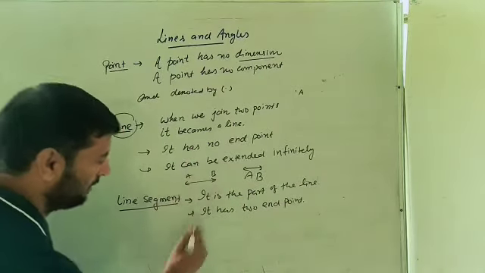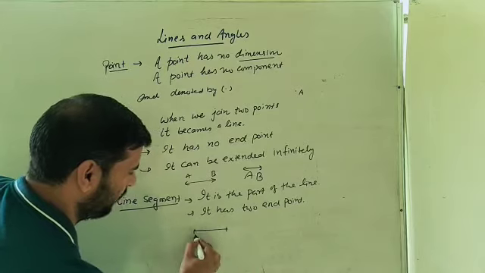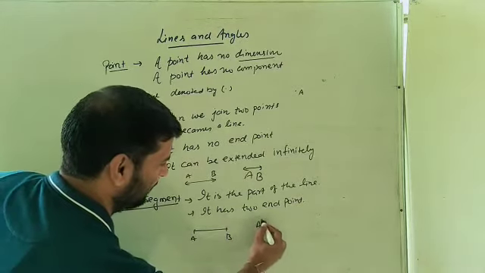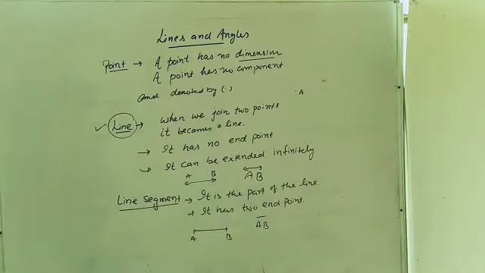This is a complete line and from that line, if any particular points are A and B, then it is said to be the line AB. How will we denote it? AB with a bar over it, like this. This is the line segment.